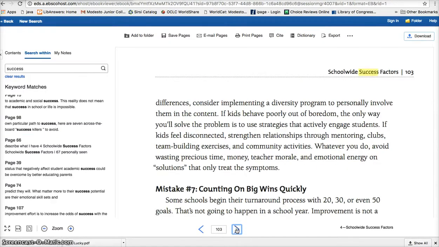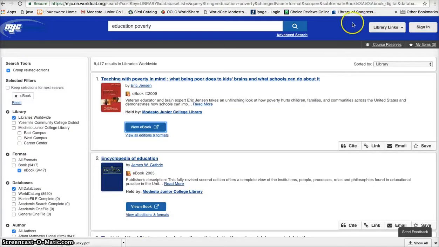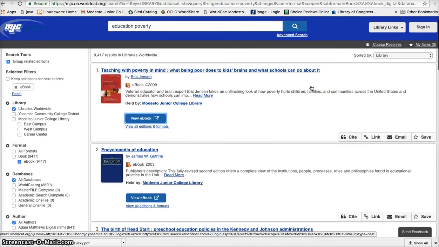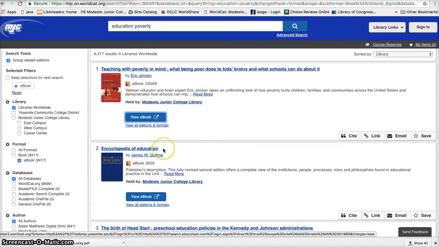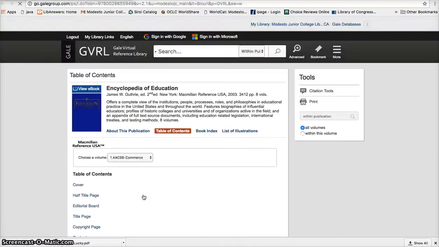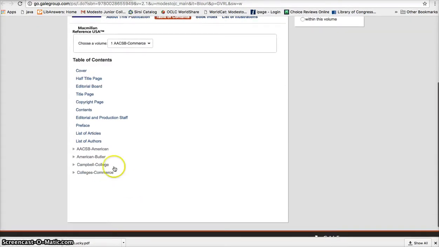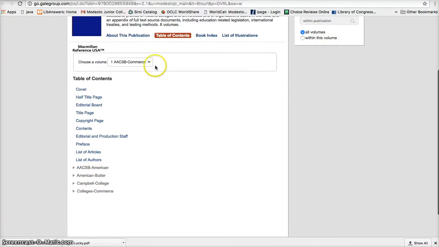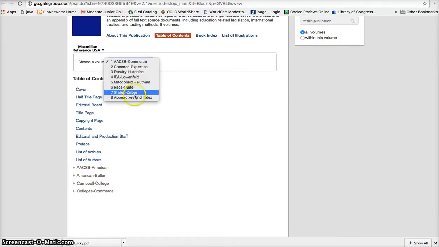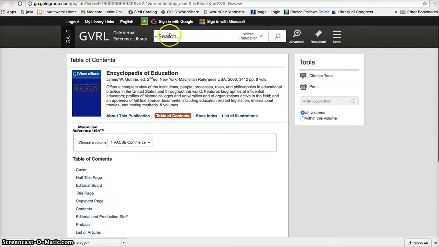So that's one type of ebook that we have here, and I'm going to go back to my original search and show you another type of ebook. This one here, the Encyclopedia of Education, is part of the Gale Virtual Reference Library, so it looks very different. It's actually a specialized subject encyclopedia, and I can run through it alphabetically, search different volumes like you would a typical encyclopedia, or I could use the Search Within button up here.